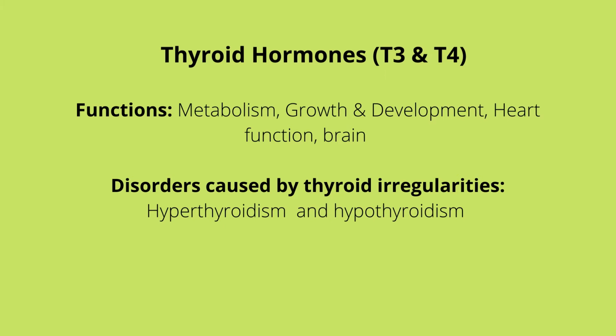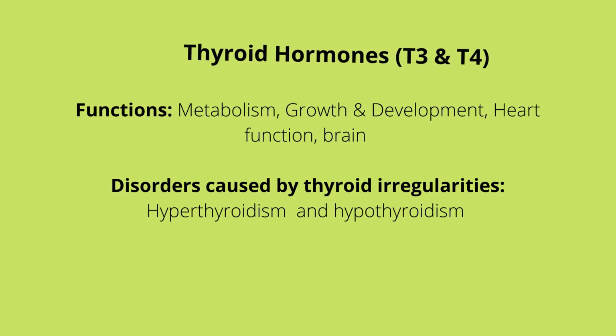thyroid hormone. The control of thyroid hormone starts from the hypothalamus. The hypothalamus produces TRH, which causes the anterior pituitary gland to produce TSH, which allows for the production of T3 and T4 in the thyroid gland.